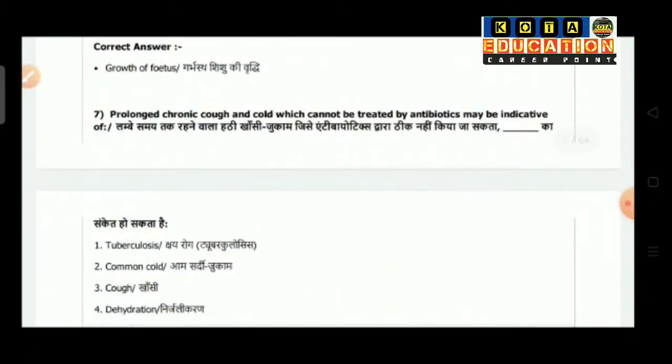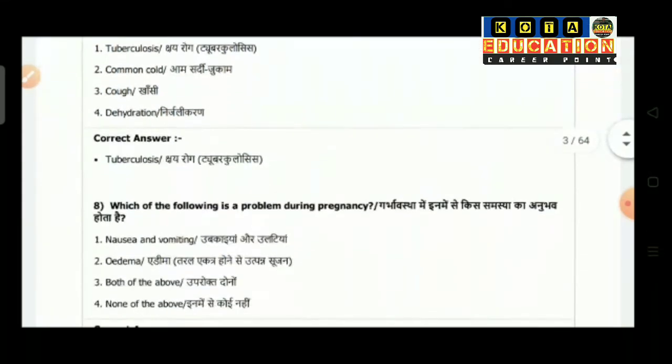Question number 7: prolonged chronic cough and cold which cannot be treated by antibiotics may be indicative of: option 1 is tuberculosis, option 2 common cold, option 3 cough and option 4 is dehydration. So the correct answer is tuberculosis.